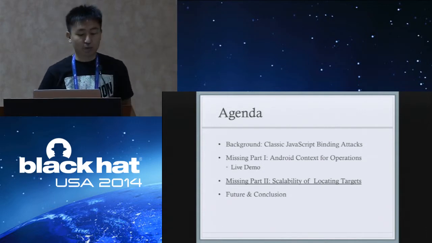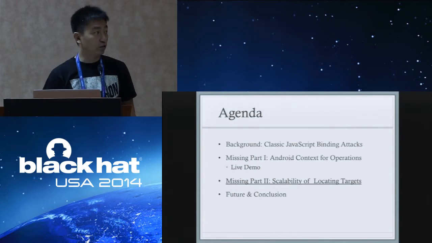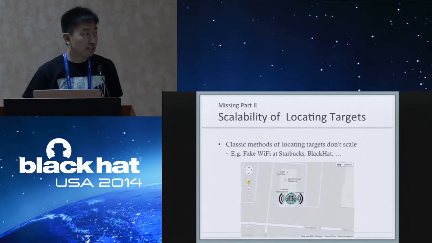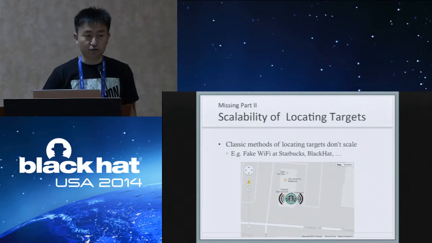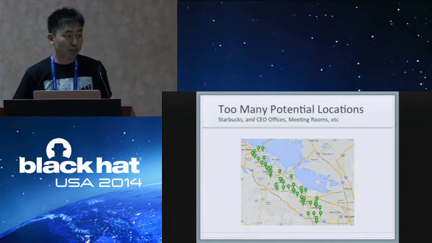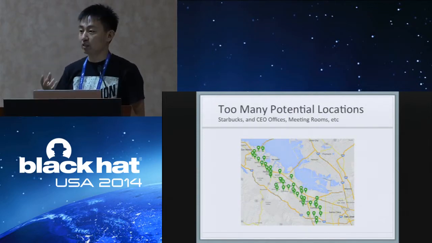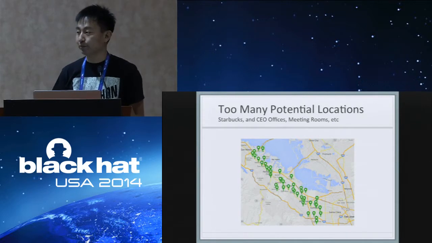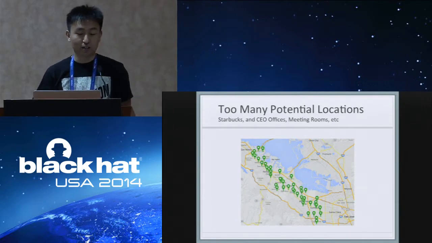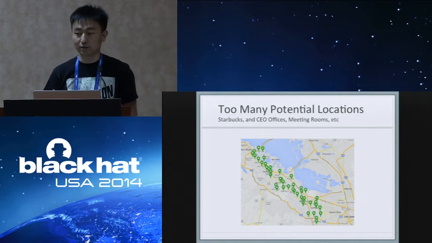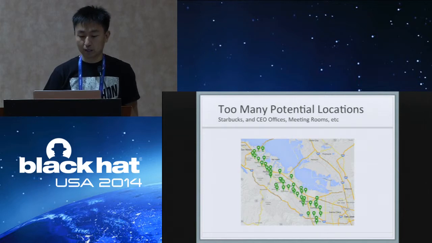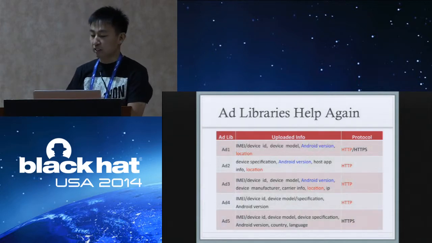And next, I will talk about the second missing part, scalability of locating targets. The classic method of locating targets for GBOH doesn't scale. Attackers need to put fake Wi-Fi hotspots at Starbucks and at Black Hat. However, there are too many potential locations. This map shows all the Starbucks in the South Bay Area. And there are other places, such as CEO offices and meeting rooms. It's not easy for attackers to put fake Wi-Fi hotspots there. So again, other libraries help.